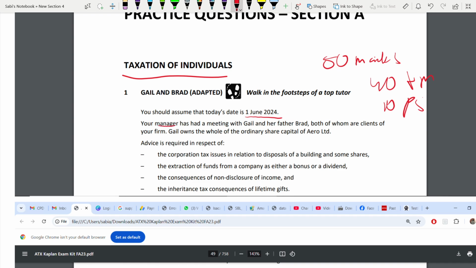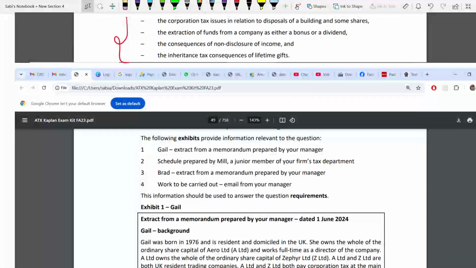The persons are Gail and Braid. Braid is the father of Gail. Both are your clients. They are owning some shares in a company. This is about Gail owning some shares in a company. Now, these are the four main requirements, a summary of requirements. Details are given in the exhibits below. You see, there are four exhibits, 1, 2, 3, 4.